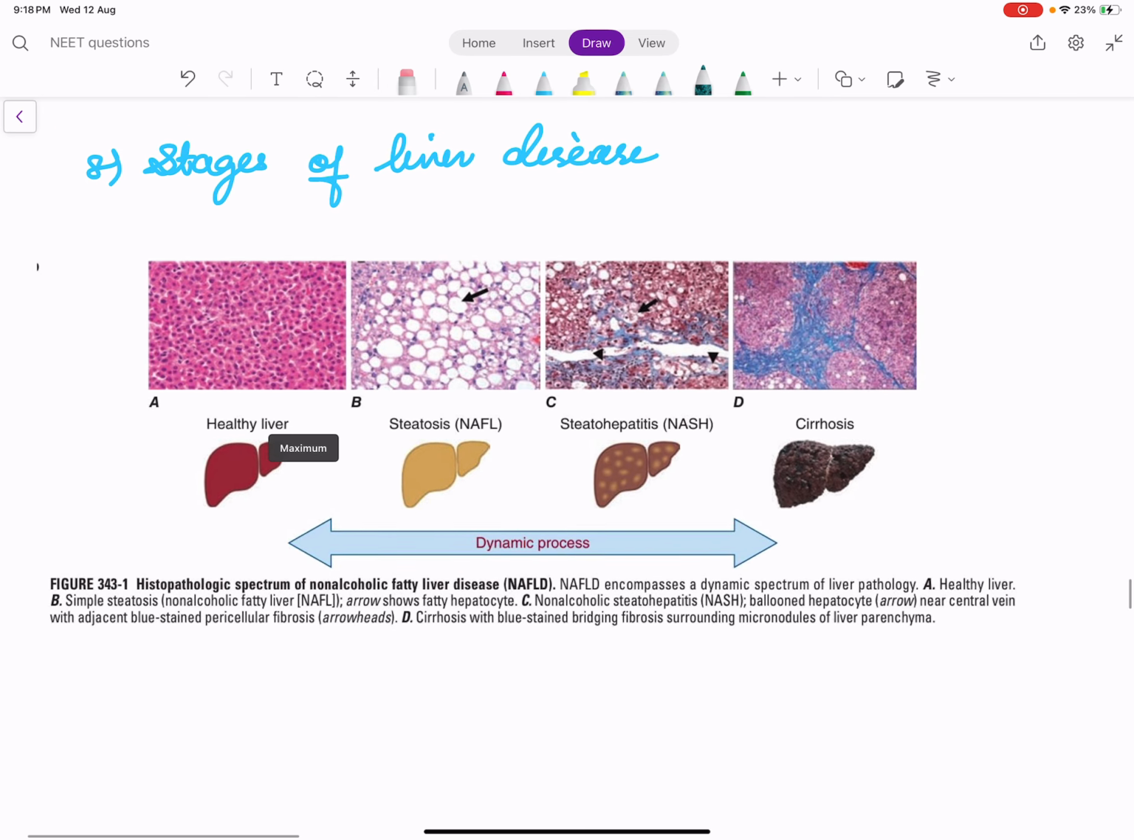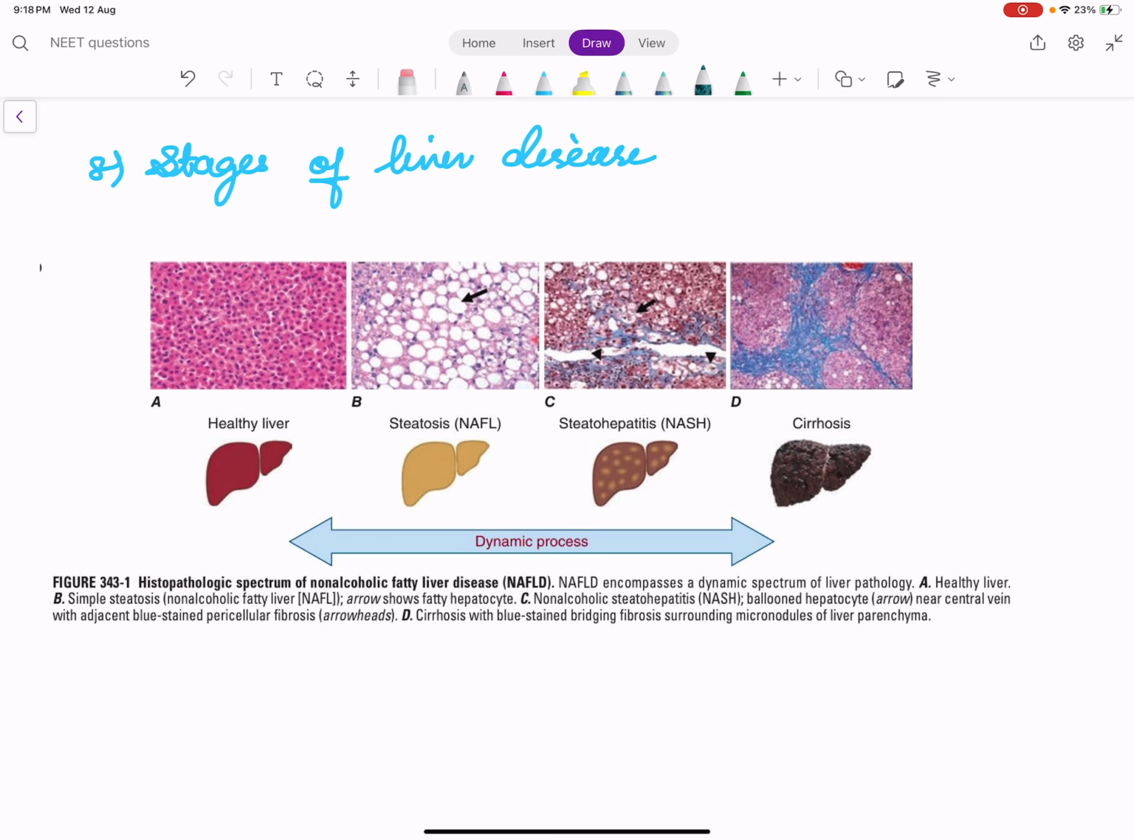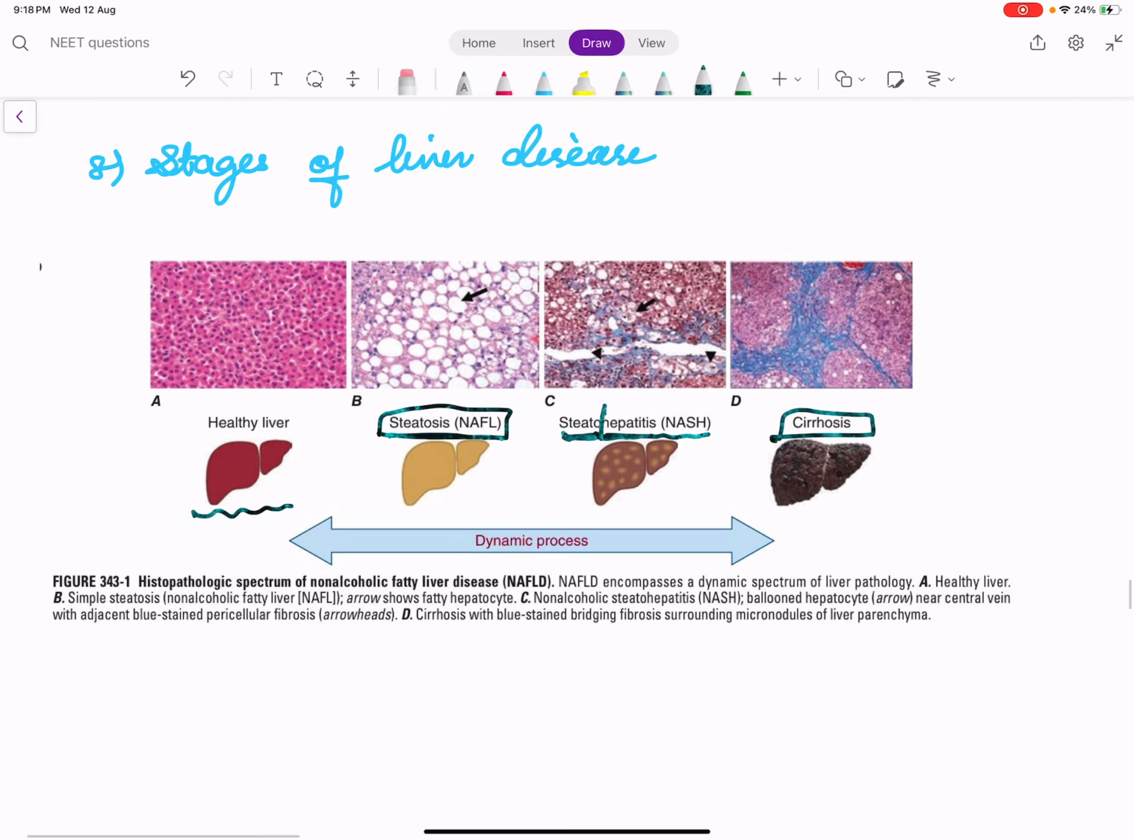Now see, this is how liver diseases progress. In a healthy liver, whenever there is an acute insult, there will be fat deposition in the liver. That is called steatosis. Fat deposition in liver is called steatosis. Practically any liver disease can cause it, be it alcohol, be it non-alcoholic liver disease, any drug. And this fat, when it is present for a long time, leads to inflammation that is called steatohepatitis. Fat plus inflammation is steatohepatitis. And still if it continues, it leads to cirrhosis.